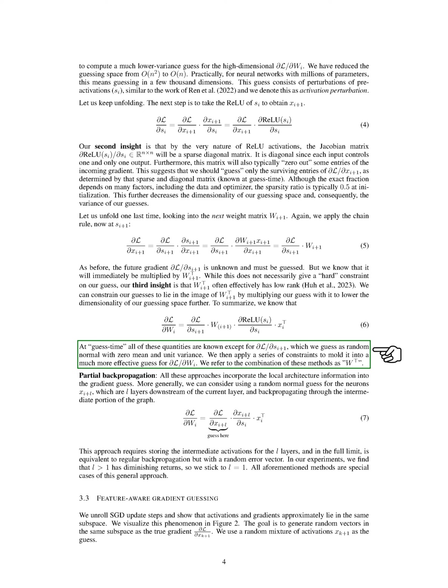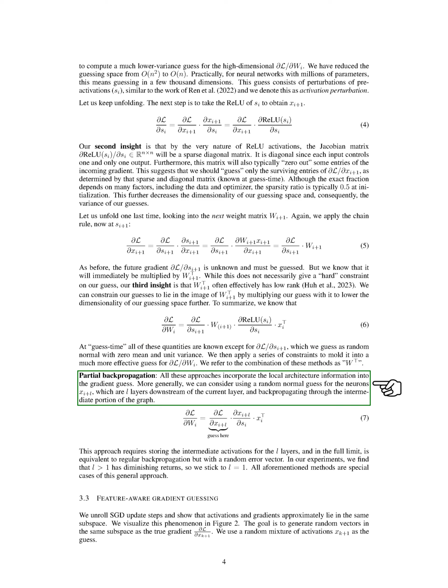To summarize, we know that at guess time, all of these quantities are known except for partial S_I plus 1, which we guess as random normal with zero mean and unit variance. We then apply a series of constraints to mold it into a much more effective guess for partial W_I. We refer to the combination of these methods as W_top.